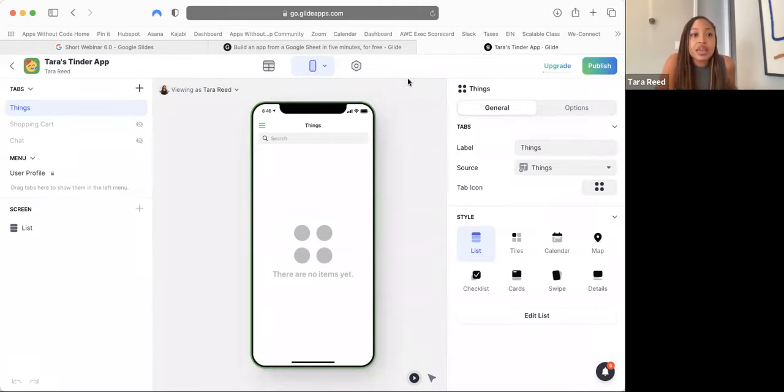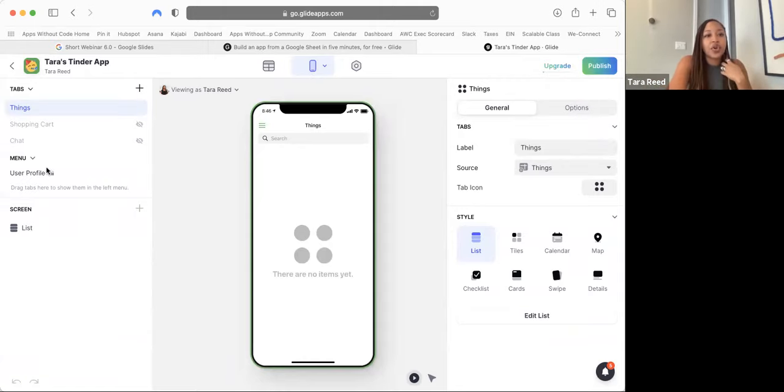So if you look at this screen, I want to just orient you and give you a tour, okay? So up here at the very top, you see these three little icons. There's like a grid, like a table. This is our database tab. This middle one here is the phone. This is where we design the app, put all the settings. And this one here on the right is the settings gear. This is where we change the settings for the app and like the appearance and all of that. I'll show you that in a moment. So we're just right now on the center phone. I haven't clicked anything yet.